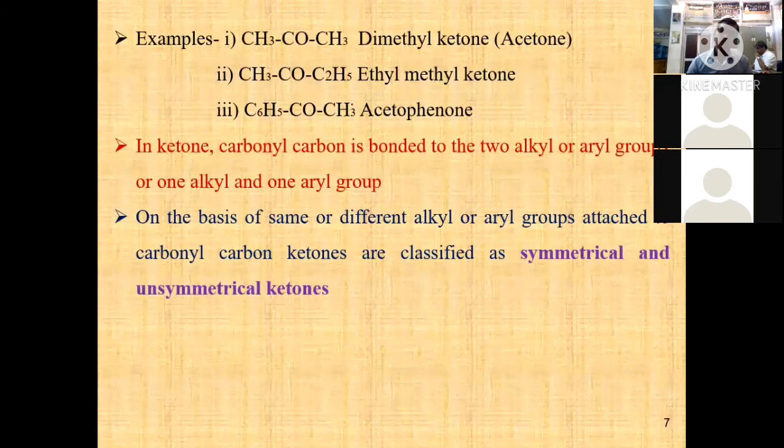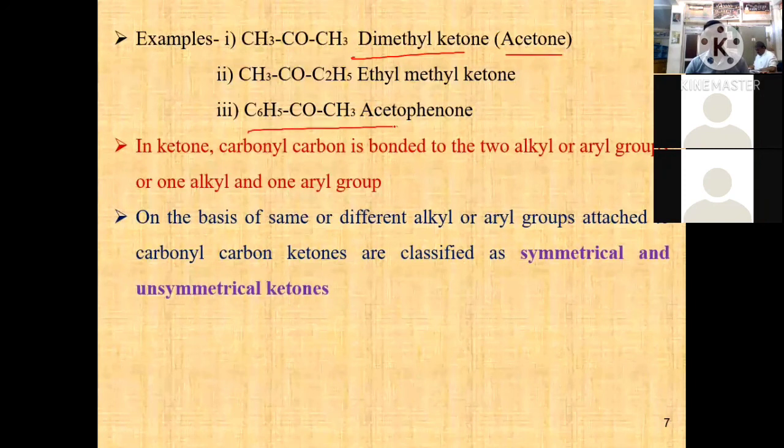Examples of ketone: CH3COCH3, common name acetone, also called dimethyl ketone. Then CH3 C double bond O C2H5, named ethyl methyl ketone. Then C6H5COCH3, known as acetophenone.